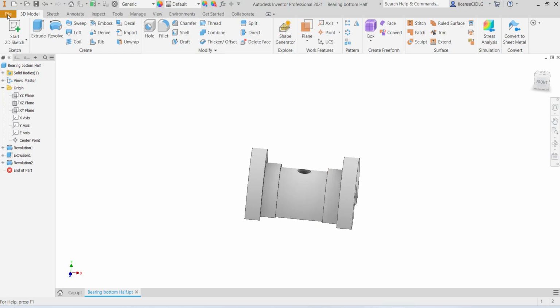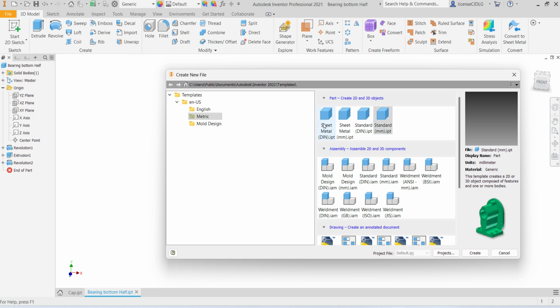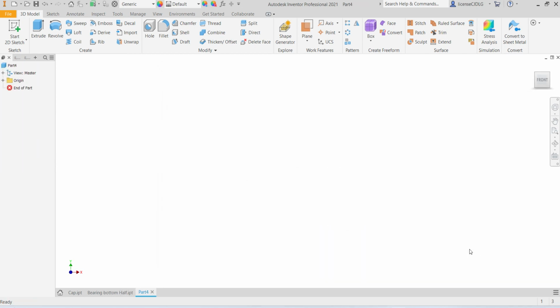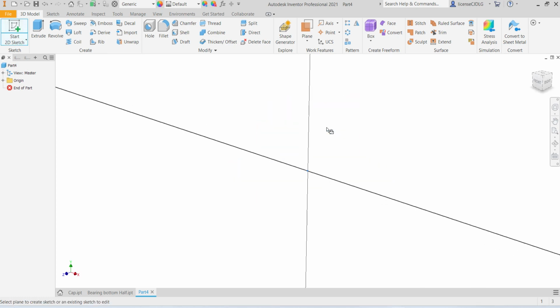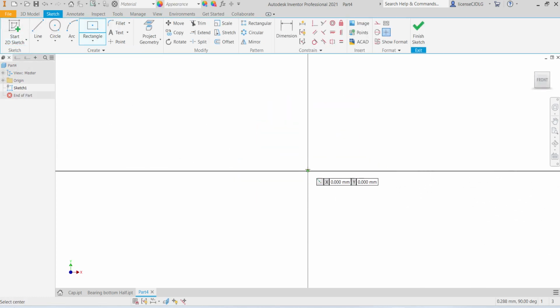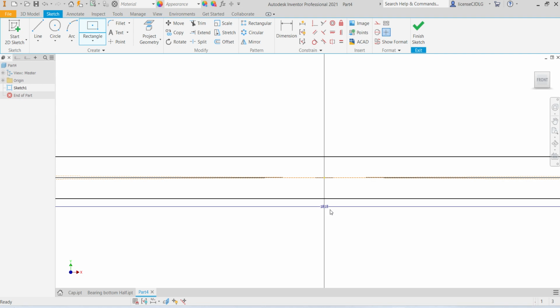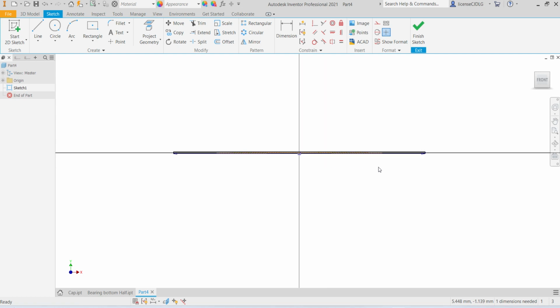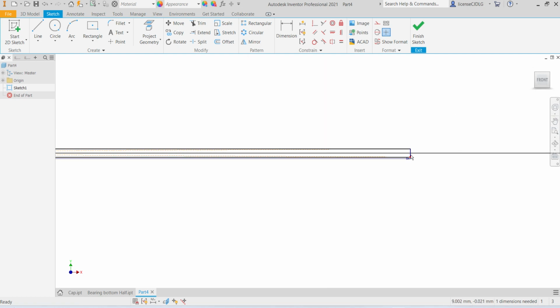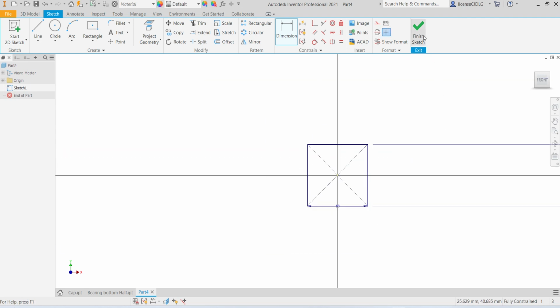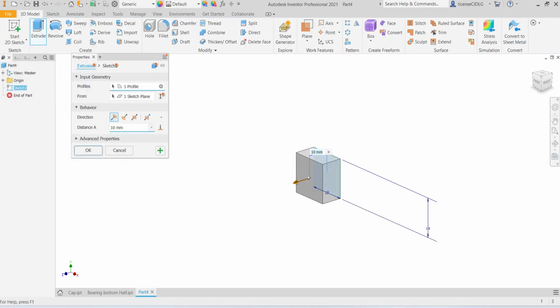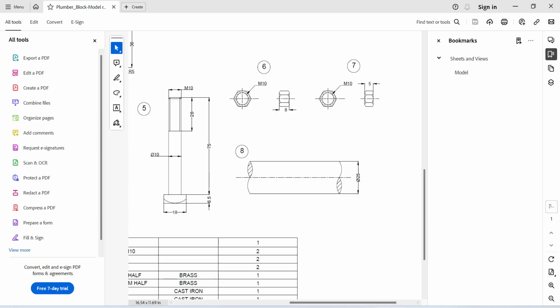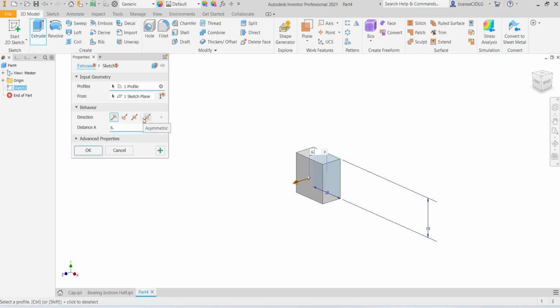For that, select new, metric, select 2D sketch, plane, select center rectangle, 18 by 18, this also 18. Click OK. Extrude. Thickness is 6.5 mm.